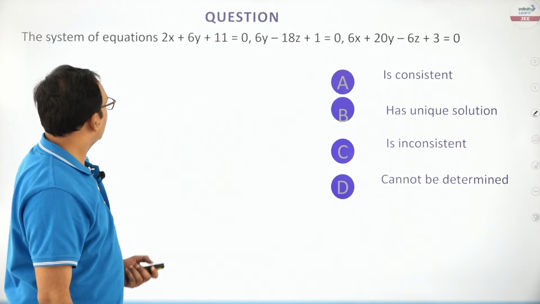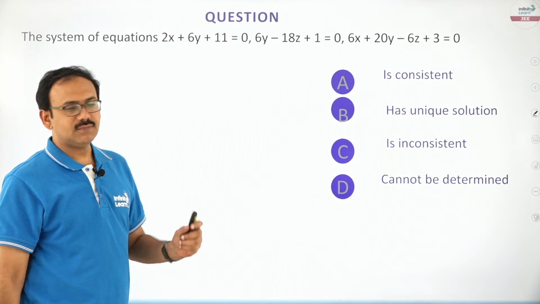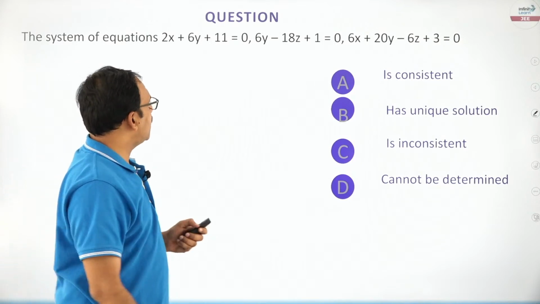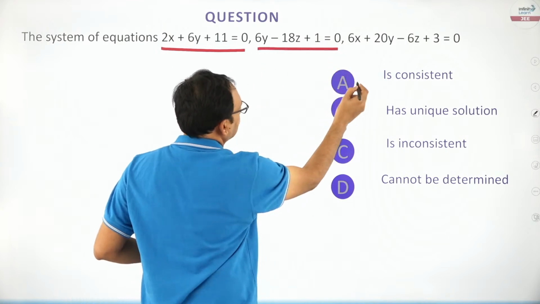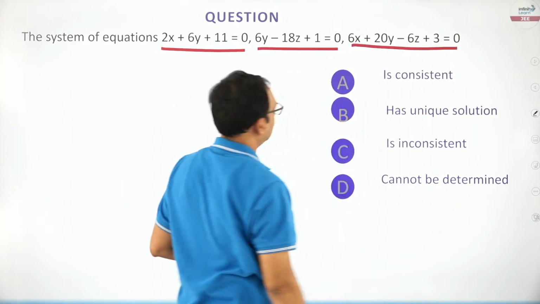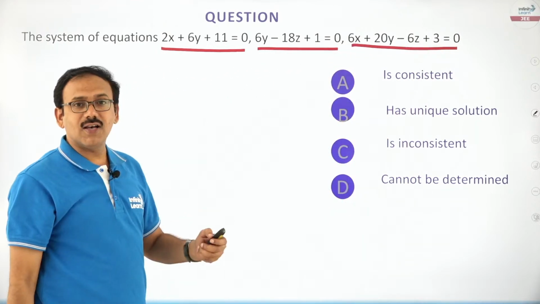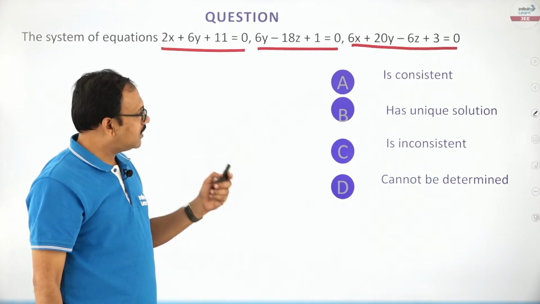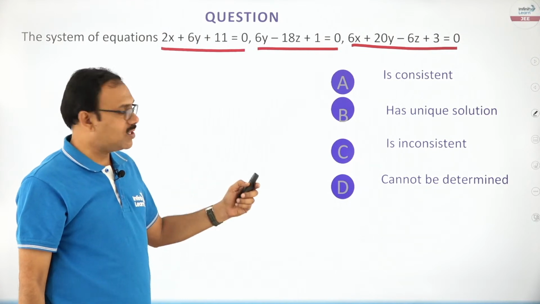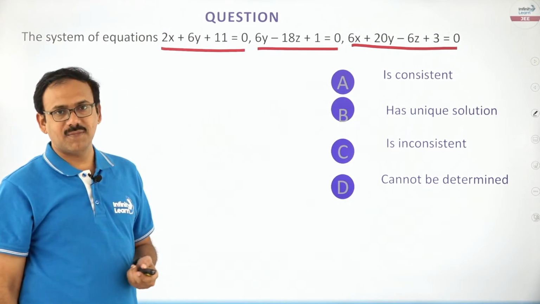Yeah, you see this question, the system of equations, first equation, second equation, third equation is given. He is asking whether to check the system is consistent or inconsistent or has unique solution, cannot be determined.